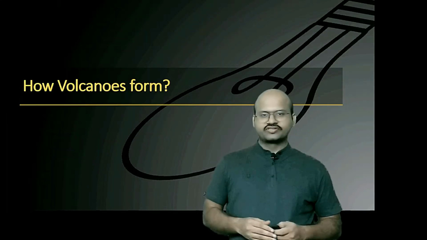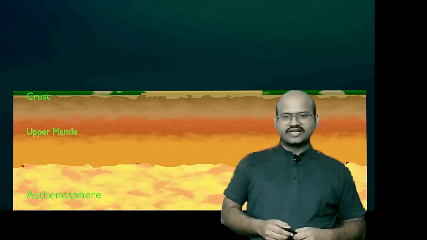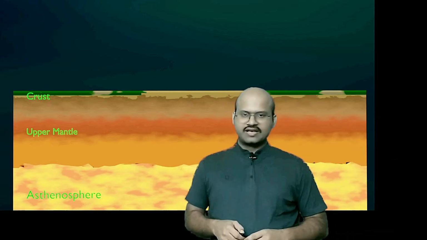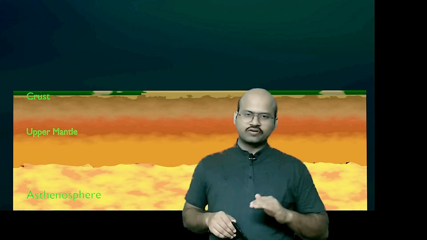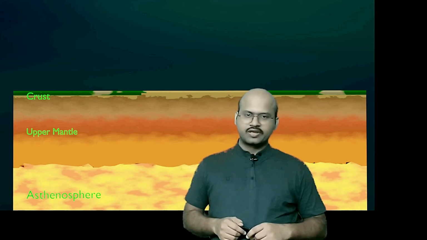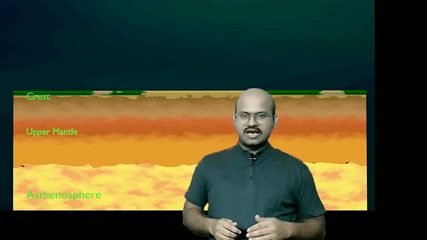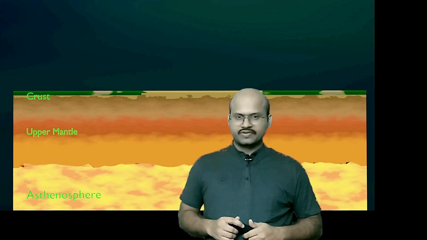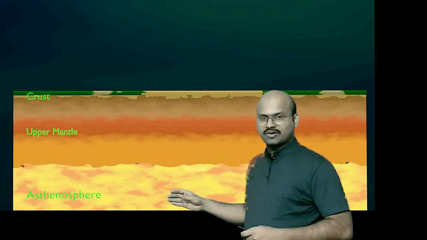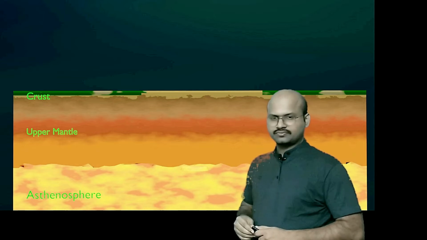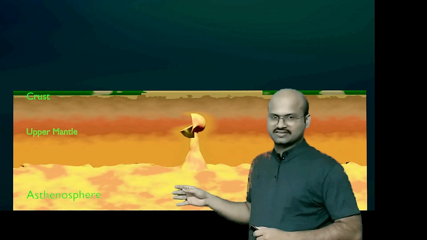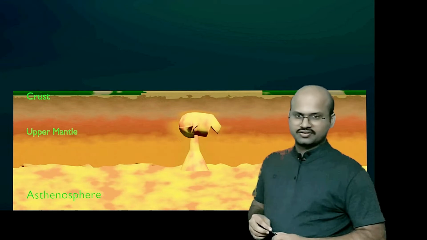Let's see how volcanoes are formed. We already know that there exists a downward acting gravitational force and an upward acting buoyancy force, and at all locations both of these forces are in balance. But if due to some reason an imbalance is created and the buoyancy force becomes greater than the gravity force, then it will force the magma from the asthenosphere to rise up. Now we already know that this magma is hot and less dense, therefore it has high buoyancy.